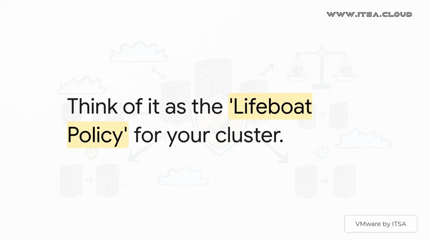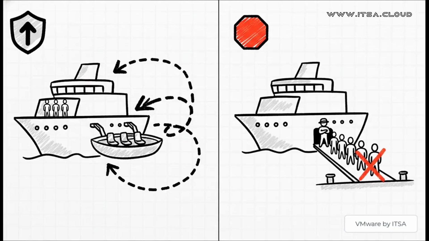Honestly, the absolute best way to think about admission control is as the lifeboat policy for your entire virtual environment. Your cluster is the giant ship, and all your virtual machines are the passengers. This policy just makes sure you are always, always ready for an emergency. And this lifeboat policy has two incredibly important jobs. First, it guarantees failover capacity. In our little story, this just means it makes sure there are always enough empty seats in the lifeboats. Simple. Second, it prevents overcommitment. It's basically the person at the gate who stops you from letting so many passengers on the ship that you'd run out of lifeboat seats if something bad happened.